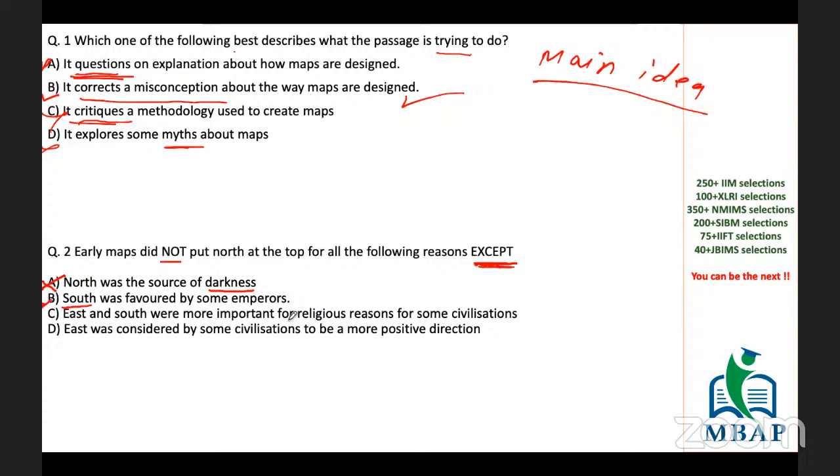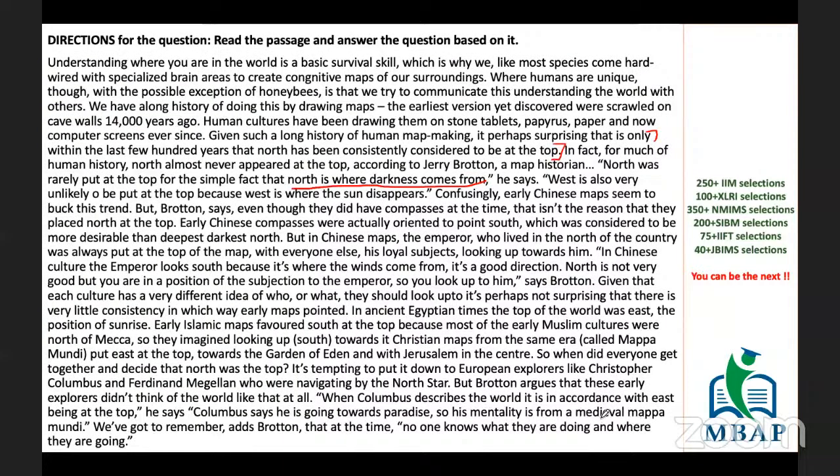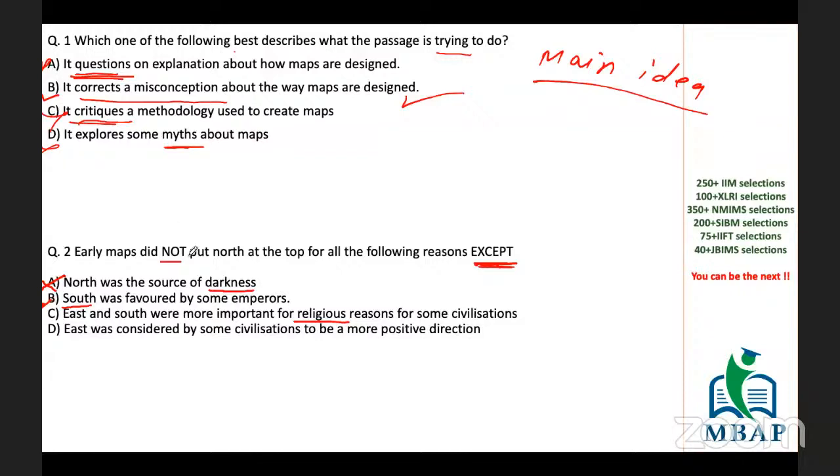East and South were more important for religious reasons for some civilizations. Okay, so religion was given. If you remember, Muslims were mentioned, Makkah was mentioned, and Mappa Mundi is also given. So yes, something related to religion is given too. East was considered by some civilizations to be a more positive direction. This was again given.